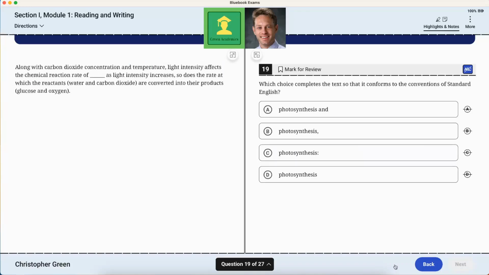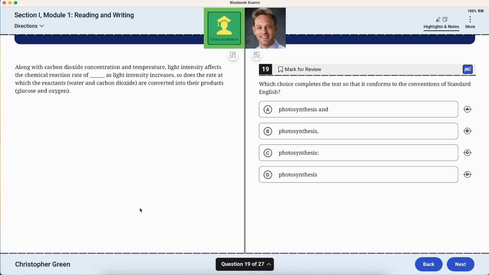Along with carbon dioxide concentration and temperature, light intensity affects the chemical reaction rate of blank. As light intensity increases, so does the rate at which the reactants, water and carbon dioxide, are converted into their products, glucose and oxygen.